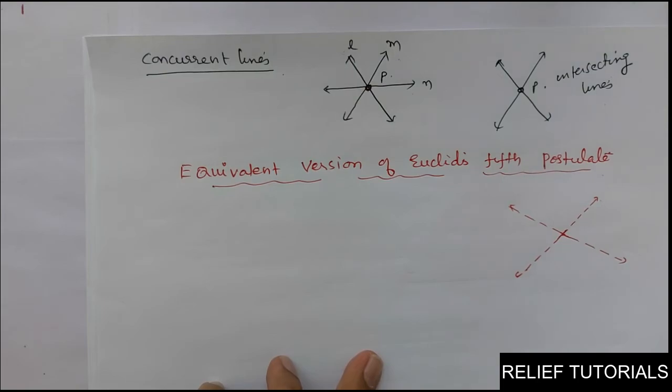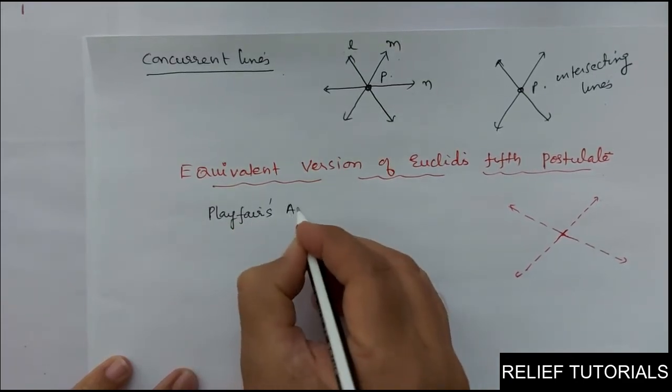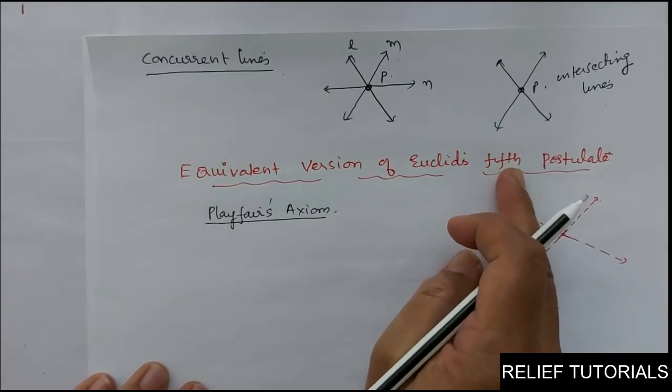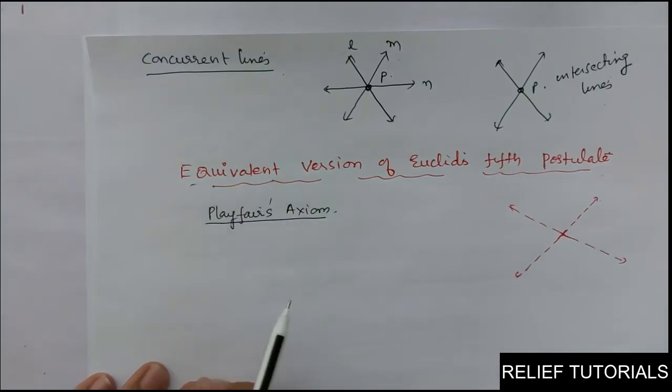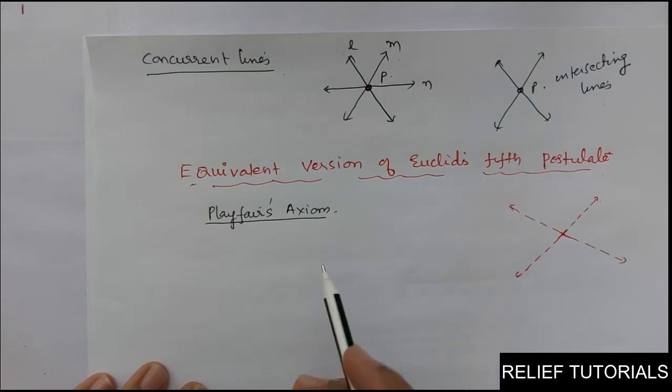So there are two lines. Euclid's fifth postulate is very significant in the history of mathematics. It is very important. There are several equivalent versions of this fifth postulate. One of them is Playfair's axiom. This is an equivalent version of Euclid's fifth postulate. Do you know what equivalent is? Nearly the same. There are many versions, but the most important version is Playfair's axiom.